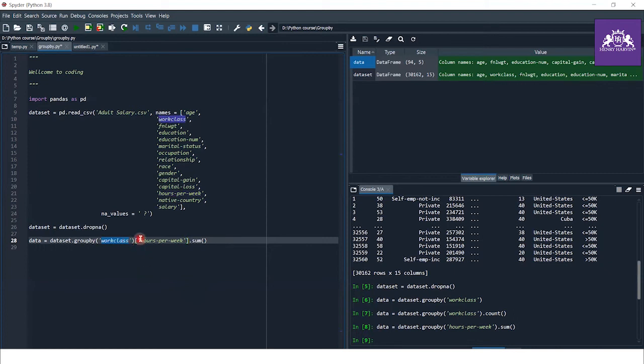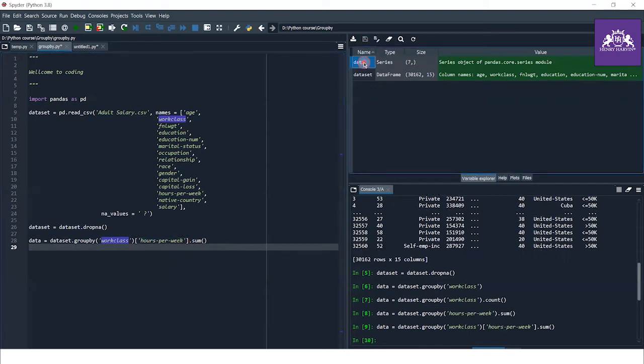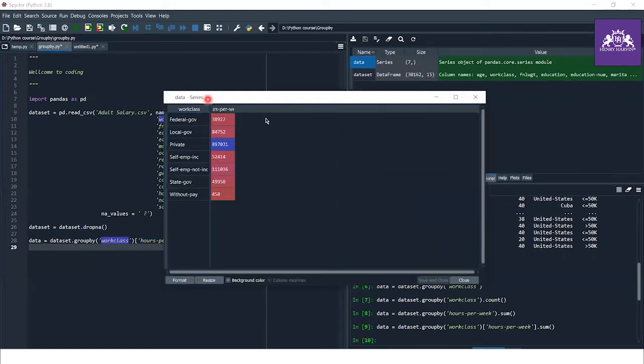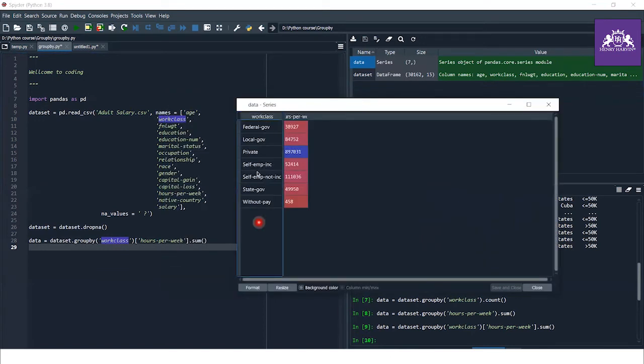Then we group our dataset according to hours per week. Then we sum our data. So here you can see according to work class, we group and split our datasets, and in the federal government work class, there is a total of eight.